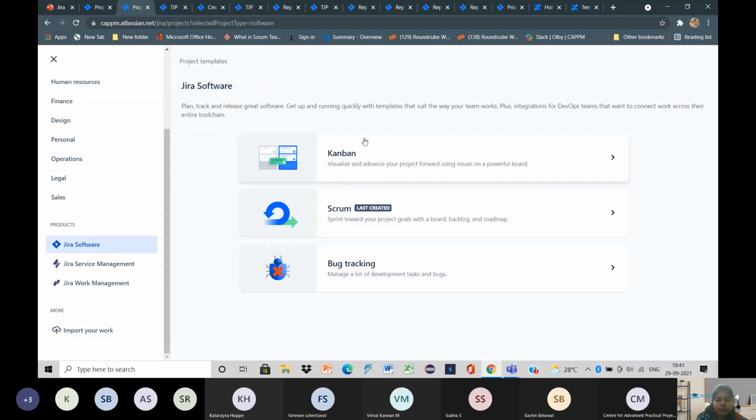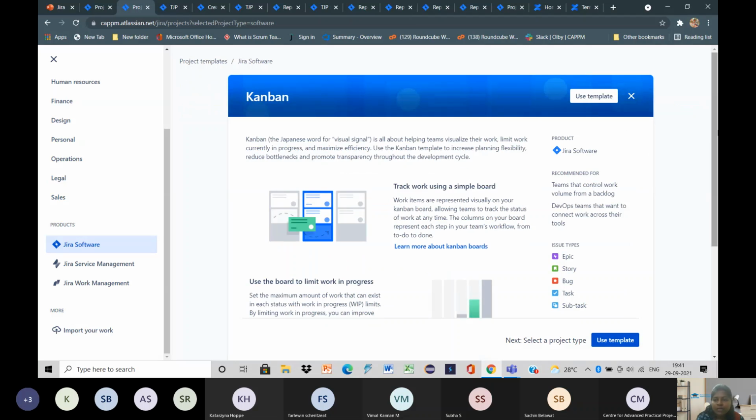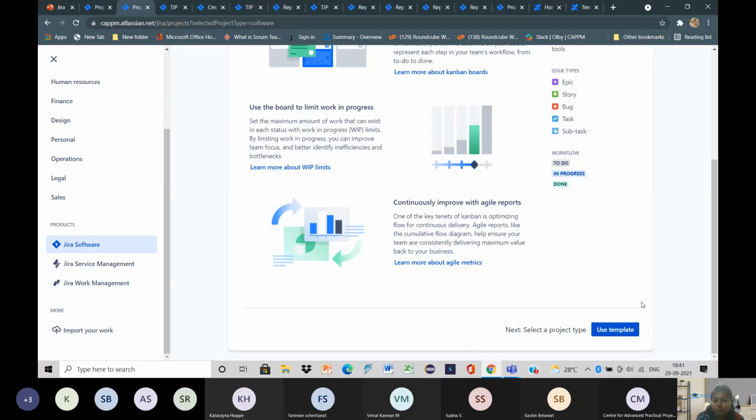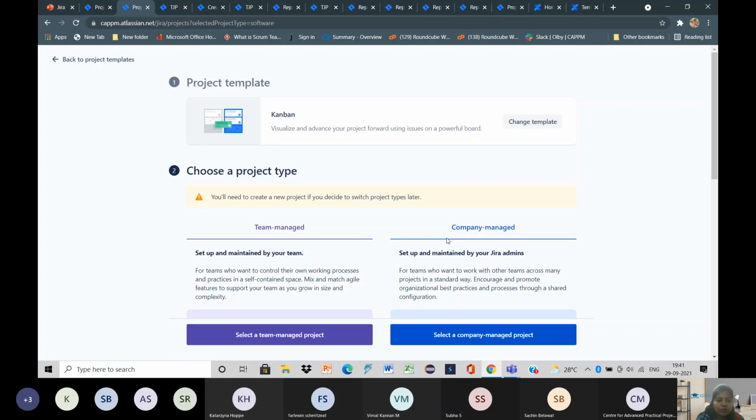Then we need to decide whether it is a Kanban project, a Scrum, or bug tracking. So now I'm going to create a Kanban. So I will go for this Kanban project. Once we click that, it will redirect us to this page. When we scroll down, we have an option of use template, right? We find it at the bottom. So we need to go for this use template option, and choose whether it is a team managed project or a company managed project.